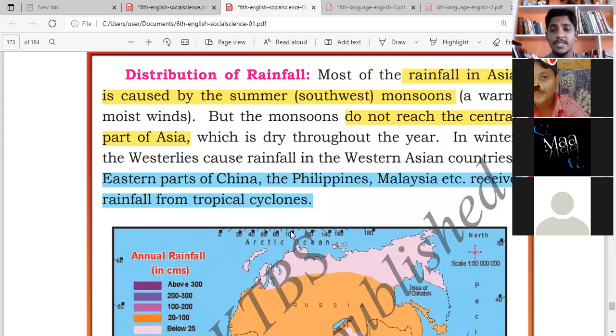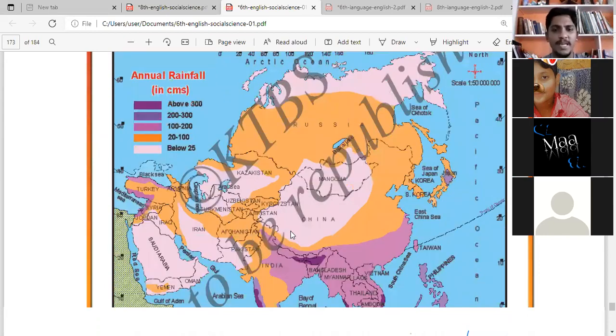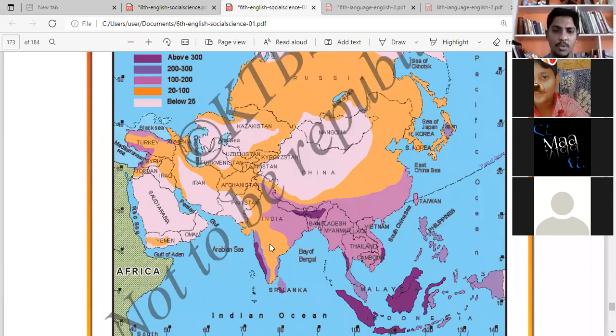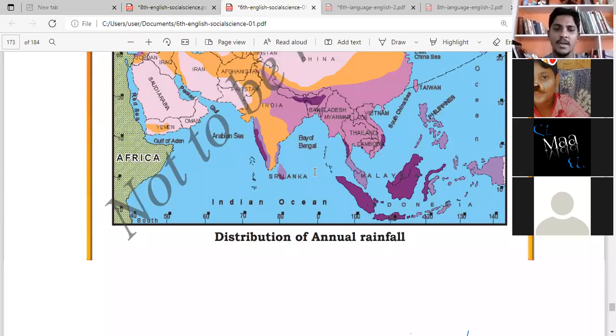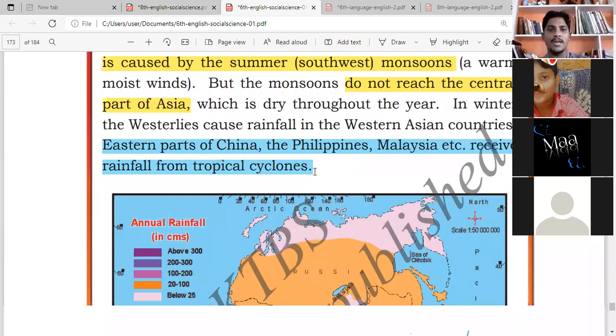Yes sir. So this is how the rain is happening. You should know which places get the highest rain. Only the dark purple color places get so much rain. Other places, like 25, mean low only. 20 to 100 is a little above. If you check in your textbook, you can understand by yourself. That's all about the rainfall.